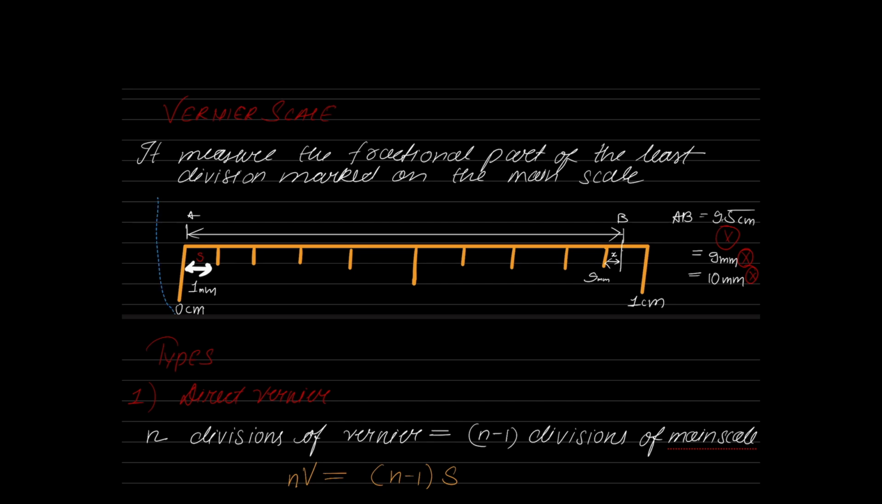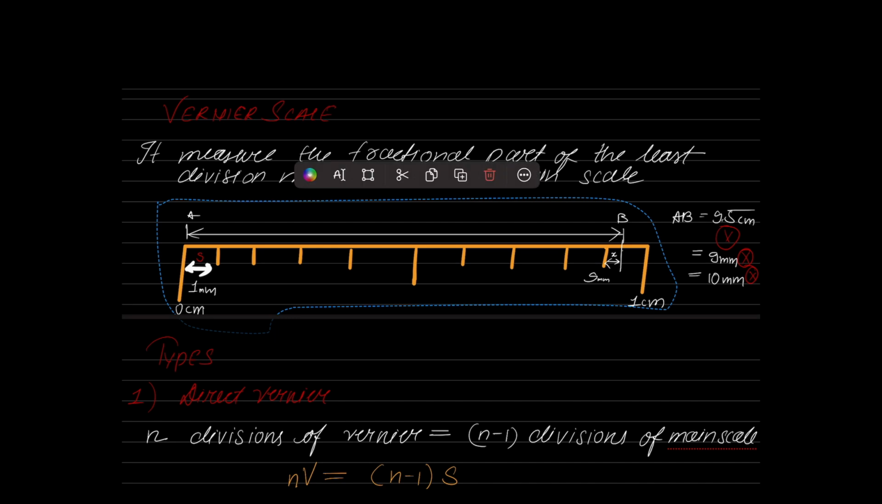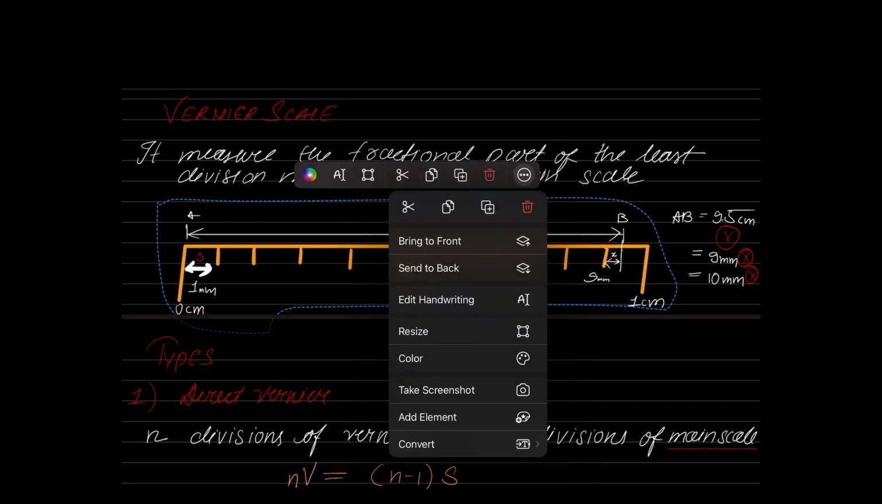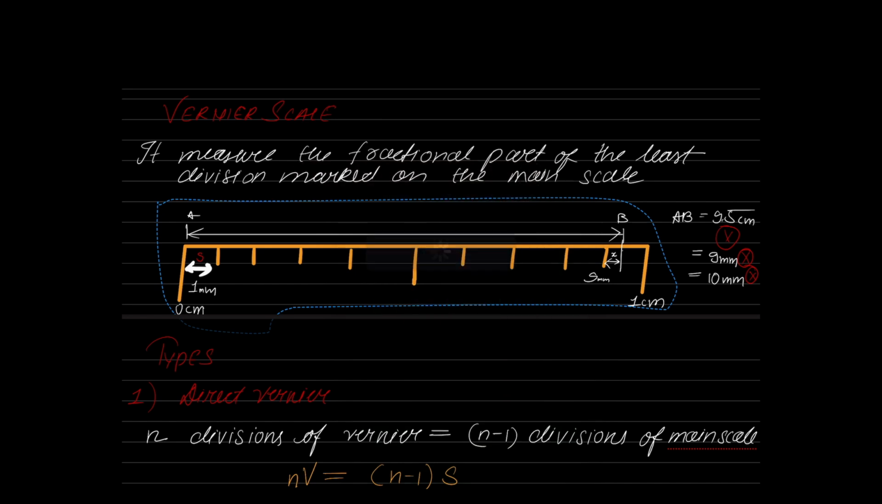So you can imagine that this is our main scale. The first division of the vernier will coincide like this. Now, what is the value of one vernier division? Is it more than 1 mm or less than 1 mm? It is less than 1 mm.